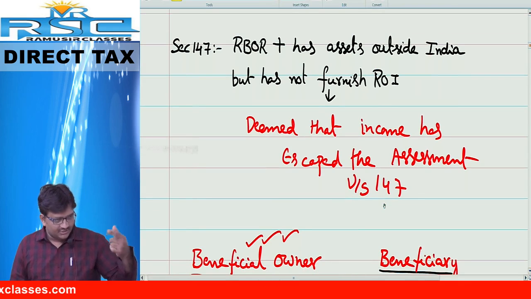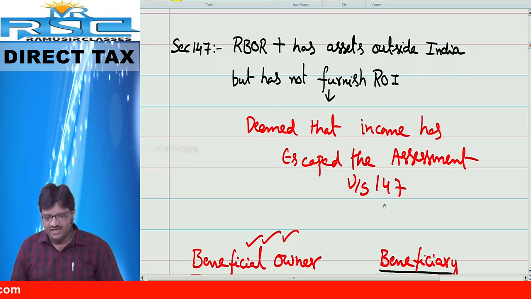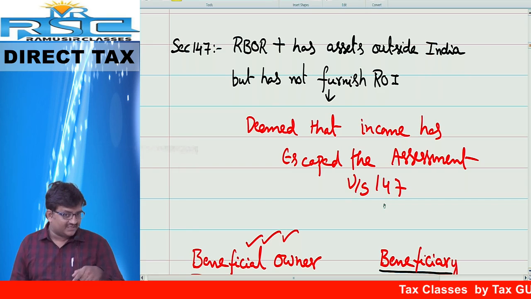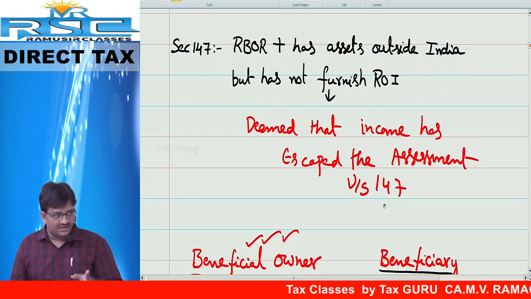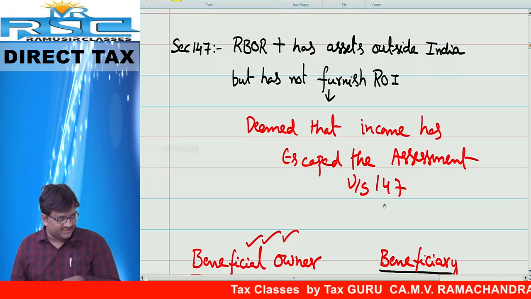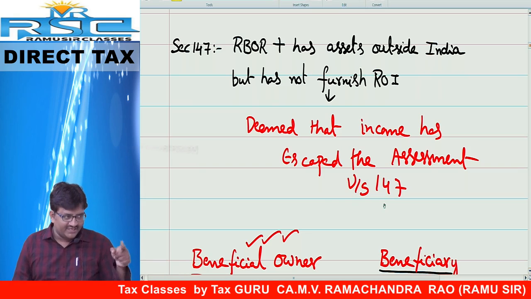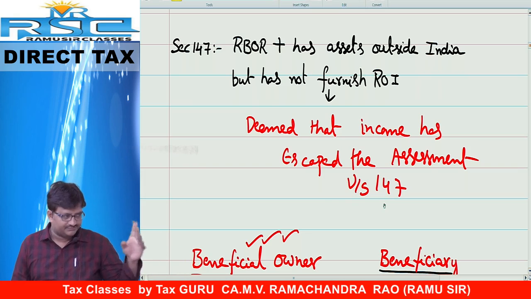Friends, tell me, if any person does not file the return, even though their income is more than basic exemption limit, or even though he has assets located outside India, automatically it is deemed to be income escaped assessment.